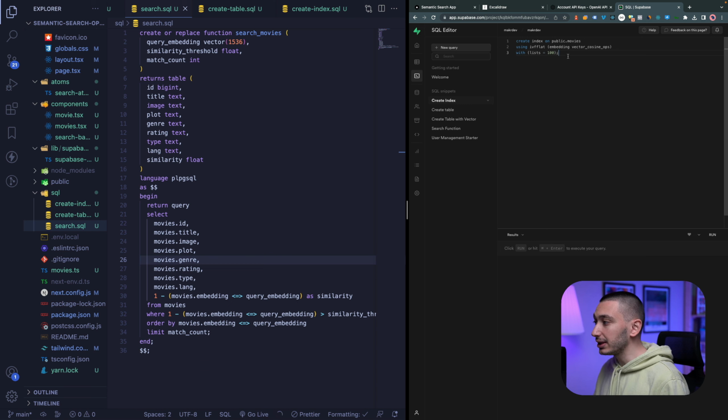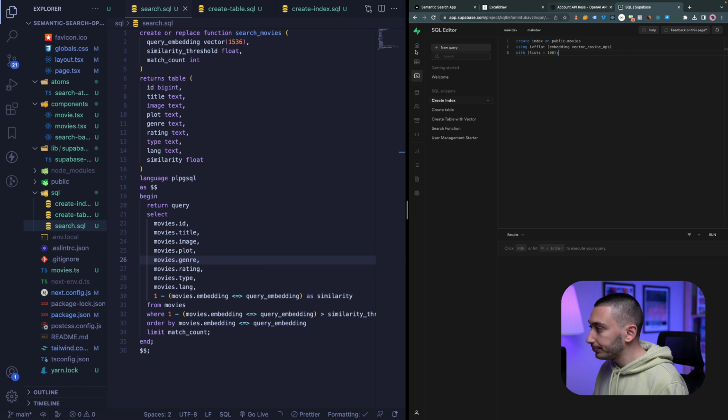That's why we can create a search index like this, and it will sort our movies based on their similarity in this index.